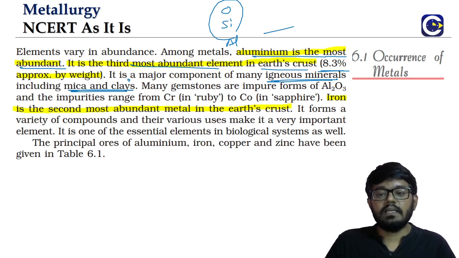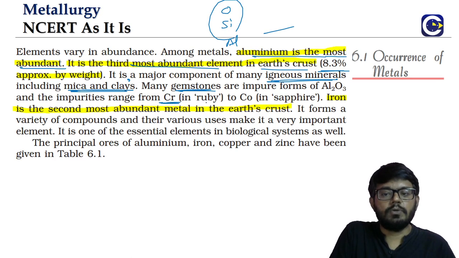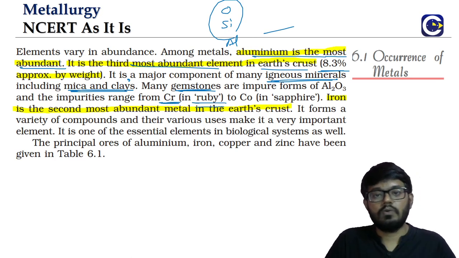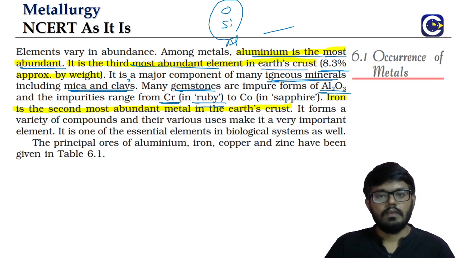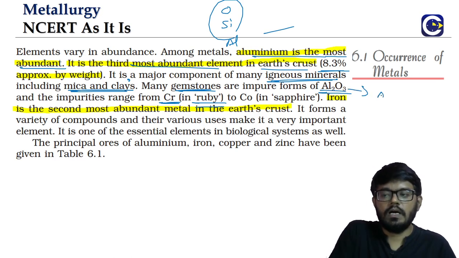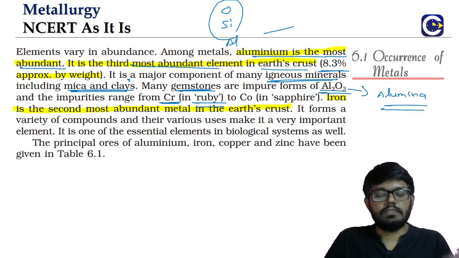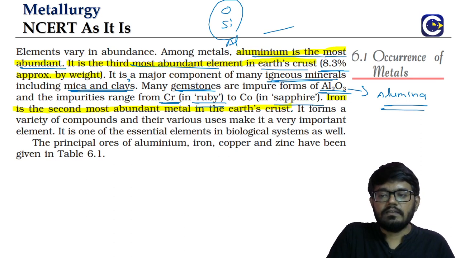Aluminium is even present in some impure forms. Gemstones is a very good example for that. With chromium as impurity, we have ruby. These can be possible questions. So what is present along with Al2O3? Al2O3 is the chemical form of aluminium. We call it as what? Alumina. Along with Al2O3 in ruby, what is the impurity? Chromium. In sapphire, these are all gemstones, in sapphire, what is the impurity? Cobalt.